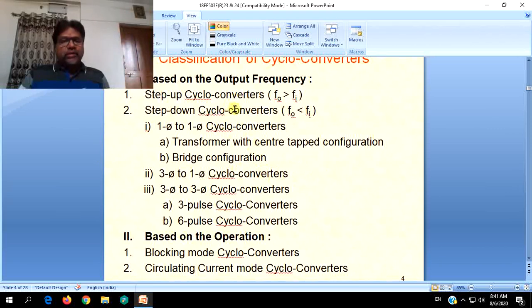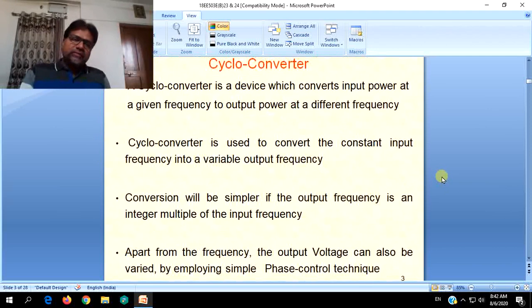Whatever may be the case, whether it is single phase to single phase or 3-phase to single phase, in all the cycloconverters we can step up or step down the frequency. But as discussed in the previous slide, the output voltage can also be varied by using phase control technique.